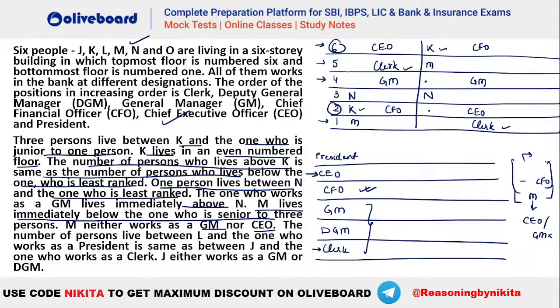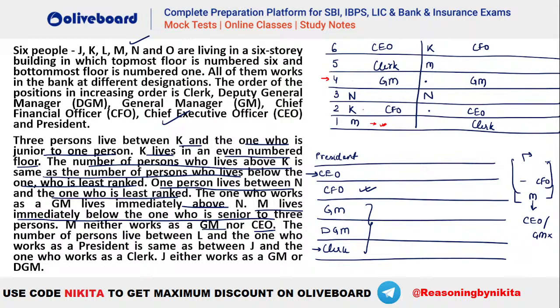ठीक है, अब देखो, let's say we take your J, let's use another color. ठीक है, तो चलो इसको चेक कर लेते कौन सा केस वैलिड है. So these are the two cases that we are getting right now. So let's say we take your J here, okay, at this particular position, fourth वाले में. So we will have 0 persons between J and clerk. Can we have 0 persons between L and president? Not possible, right? Because you can see president can either be here, right? Let's say if we take your president here. So that means how many persons can be there between L and president? We can have 2 persons, right?